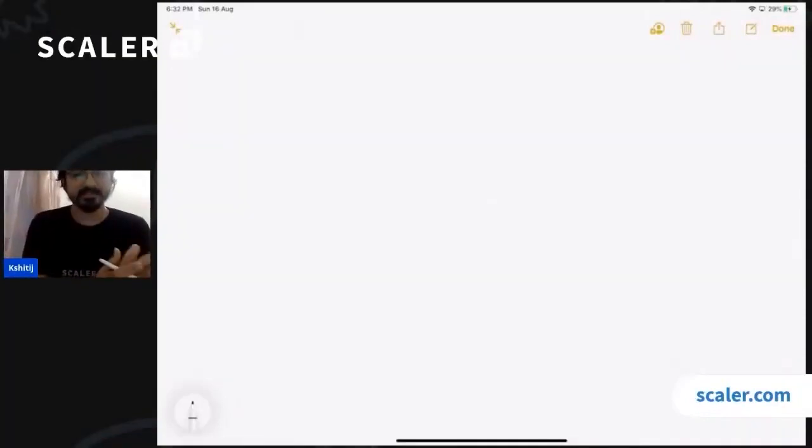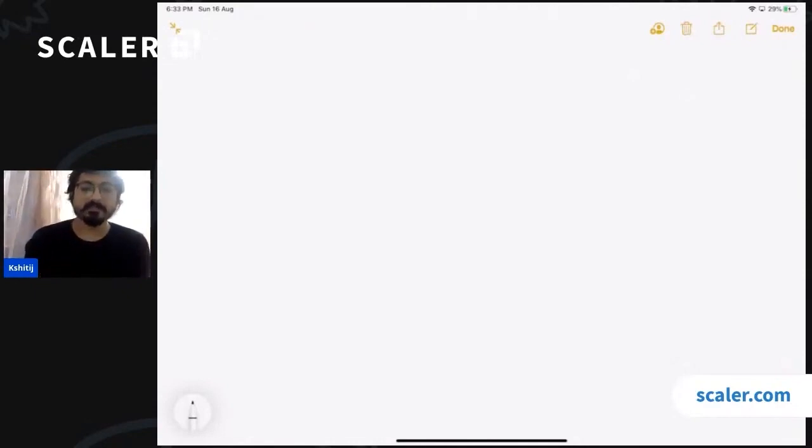So my name is Kshitij and I will be discussing arrays in today's class. In today's class, we are going to discuss some challenging problems on arrays, which can be solved just by the knowledge of arrays. In tomorrow's class, we'll be discussing some more challenging problems on 2D arrays, and then in the upcoming classes, we'll be discussing sorting. So in the next 4 or 5 classes, we'll be discussing arrays and sorting algorithms.